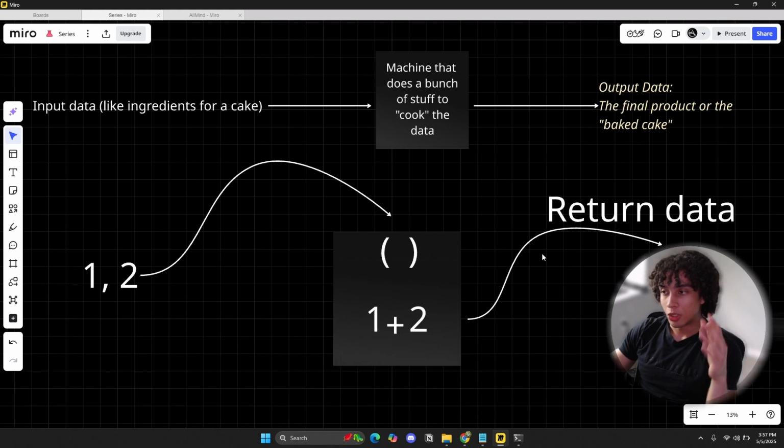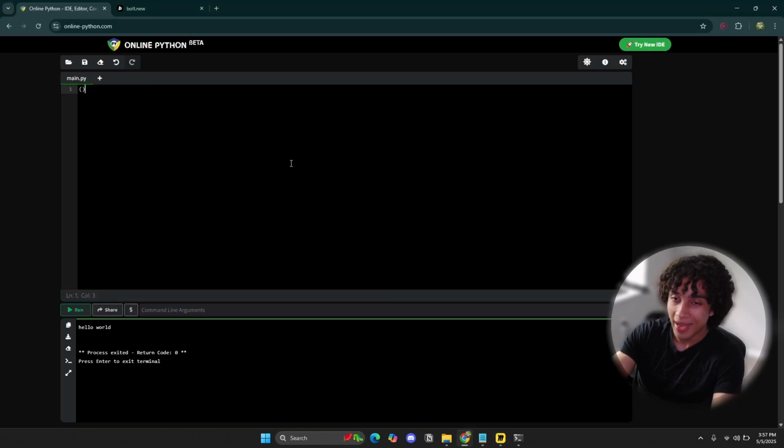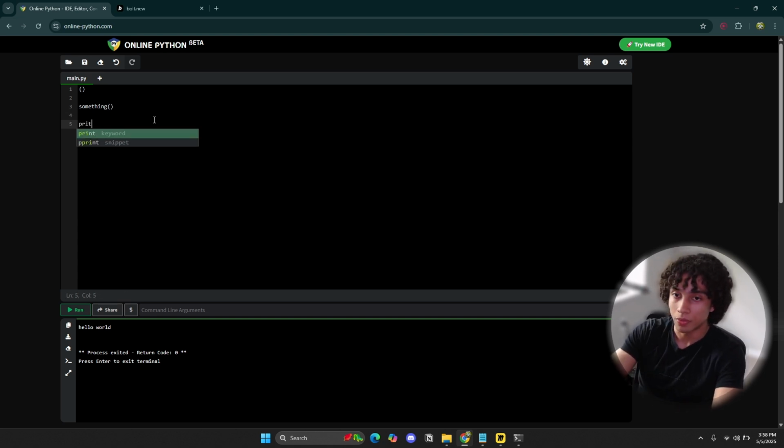So let's try to understand the print function a bit. See these parentheses right here where it says print? Every single function has these parentheses. It doesn't matter what the function is called, it's always going to have these parentheses. So the print function, right, has these parentheses.